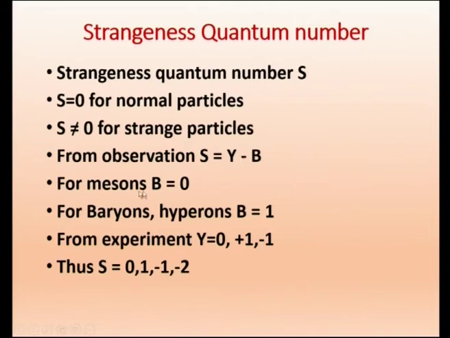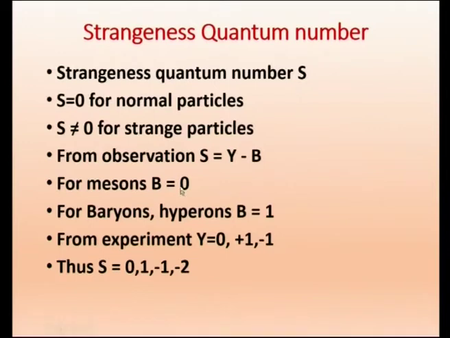For mesons, B equals 0, because already in the elementary particles we have divided them into light particles or leptons. L, you remember, for light, very light. Light particles are leptons, then medium mass particles are mesons, then heavier ones are called baryons, and still heavier are called hyperons. Therefore, for mesons B equals 0, because they are only medium mass particles, they are not baryons.